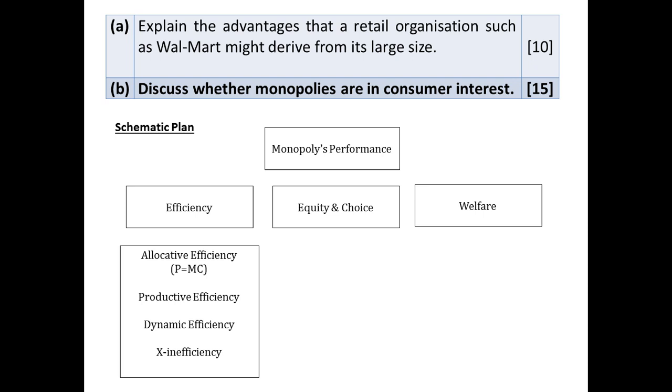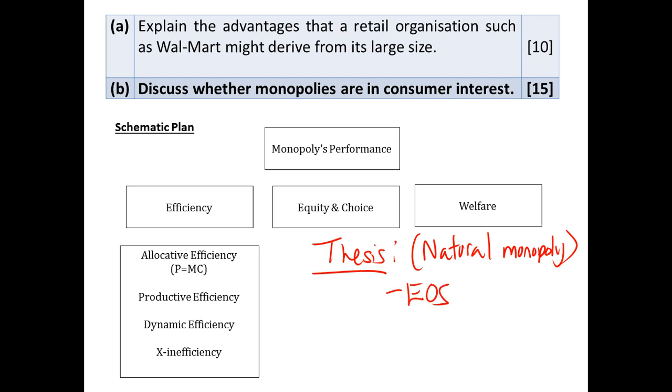what we are going to have in our thesis and our antithesis. In my thesis, I argue in the context of natural monopoly the ability to make economies of scale, because of its large size.